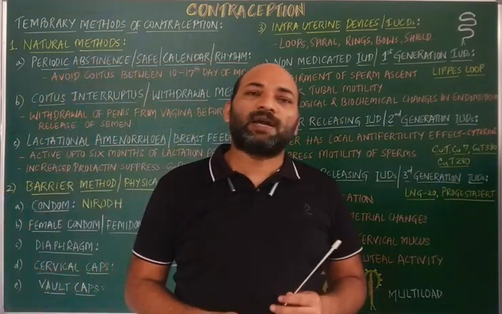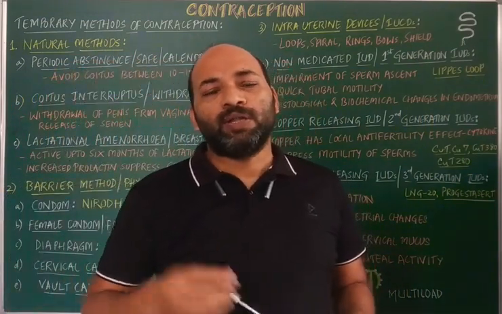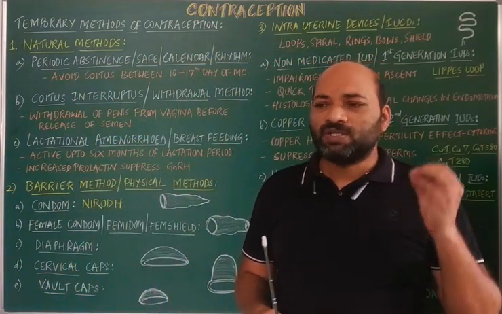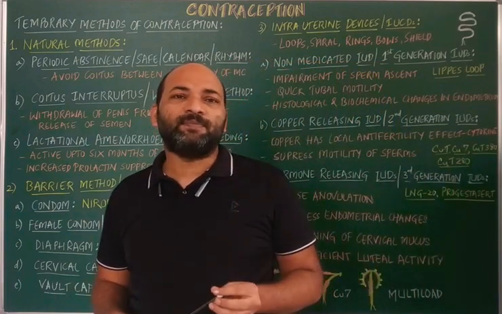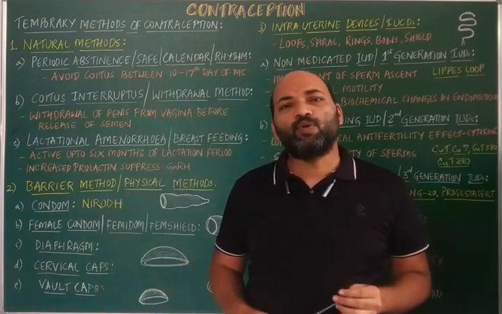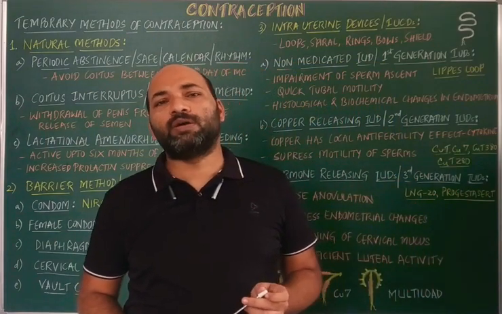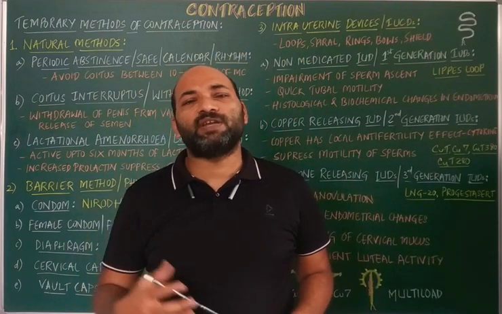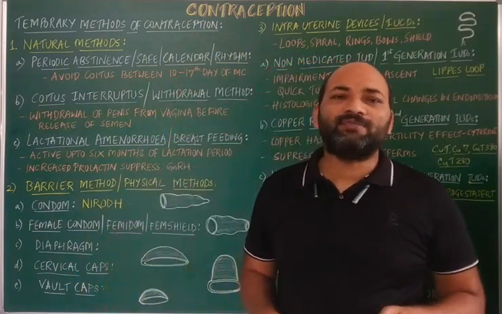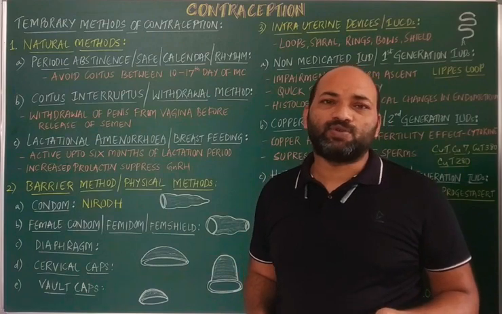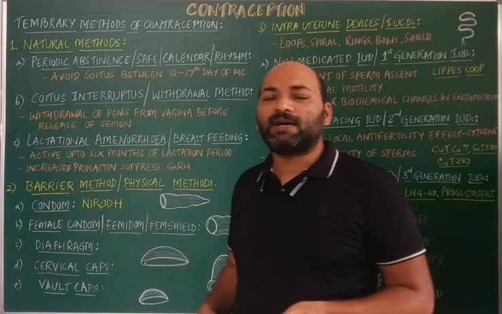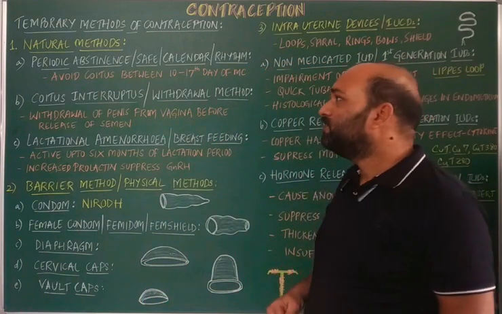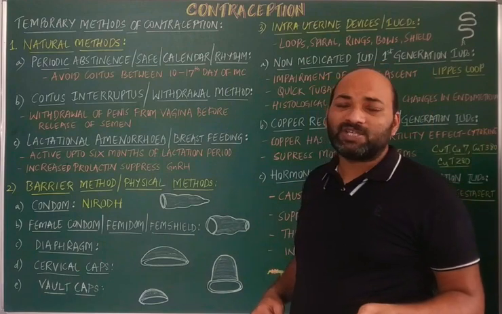So why do couples have to undergo contraceptive methods? What is the use of contraception? India is said to be the second most populated country in the whole world, which means a population explosion is occurring in India. So to have control over the population explosion, newly married couples have to utilize various contraceptive methods where they can prevent pregnancy, right?